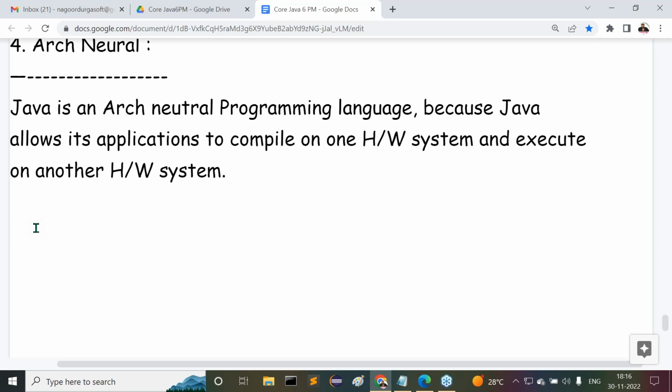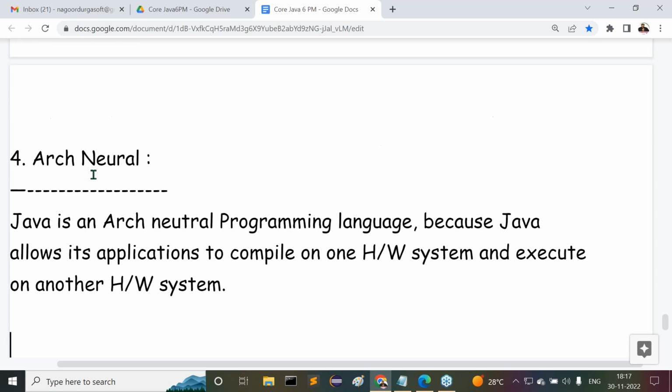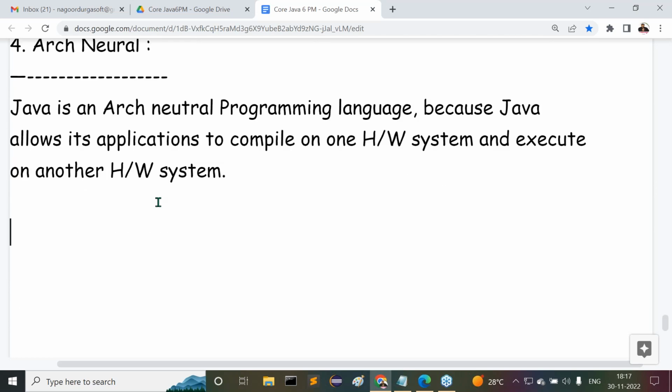Because of this platform independence and architectural neutrality, Java has become very famous outside, because of these reasons only. But here we have to analyze these points clearly. Leave this one; these definitions are sufficient as of now. Not required to think much about this content. Let's observe carefully. Now this is the fourth one. Then what about the fifth one, guys?